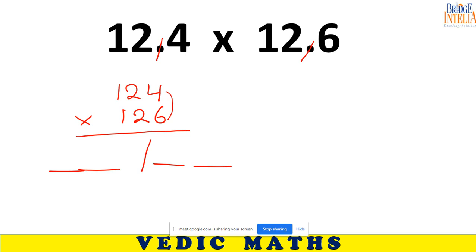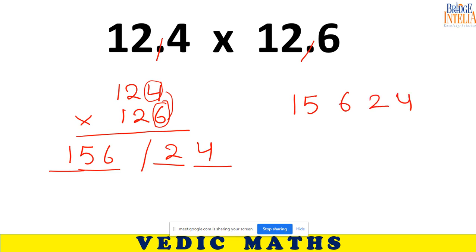So ignore the decimal and tell me the answer. Since here we have 132 and 24, the answer is 15624. I guess this is what you are telling me. So 15624 in case you ignore the decimal.